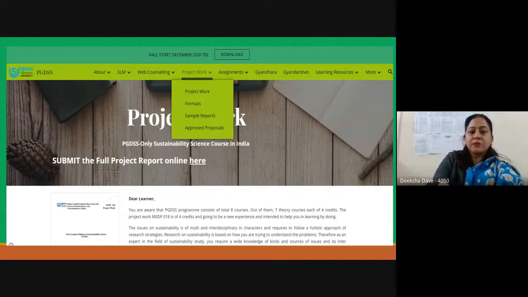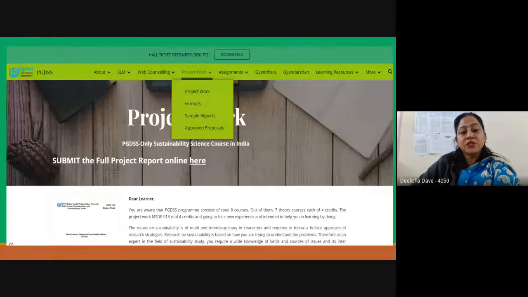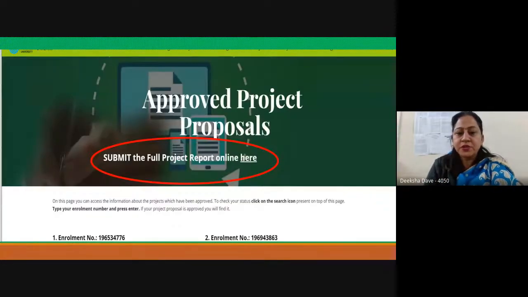So here you can submit online. That contains a link, because SED, our Student Evaluation Division, must get the information about the full project report, so that is submitted online. Also you can submit over here. The proposal also you are submitting here. These are all the other components I was referring to. So you need not worry about where you will get this information or the different formats. Everything has been put over here at one place. Just scroll through the different windows which are given over here, and you will get the information.